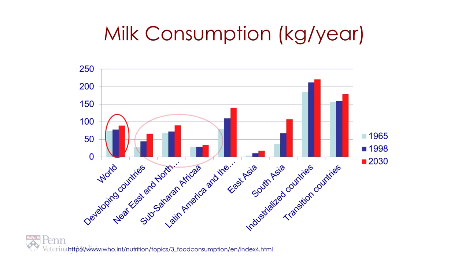And we can see that it's distributed across the developing world as well. Again, when we look at the industrialized world, we see vastly higher levels of consumption of dairy products compared to the rest of the world. Now when we say dairy products, this includes cheese and all the side products, not just fluid consumption of milk.